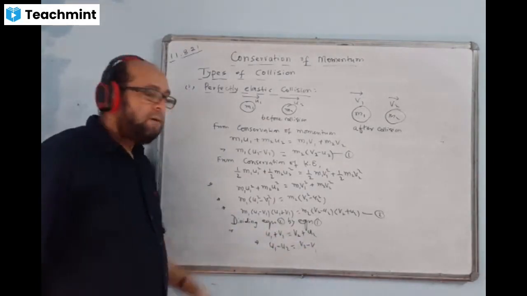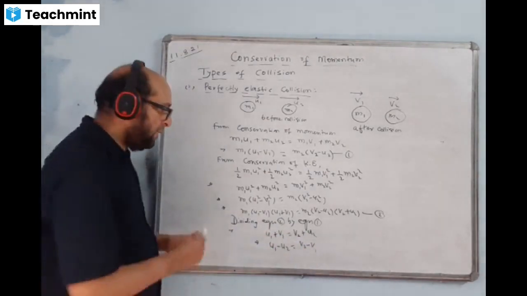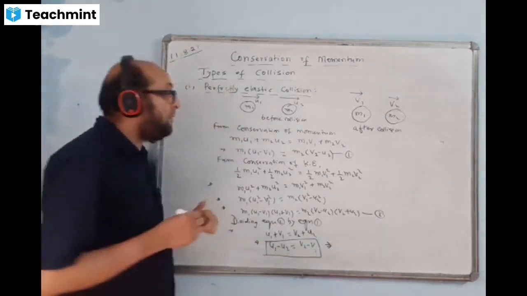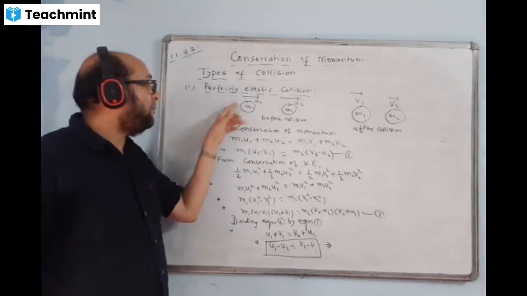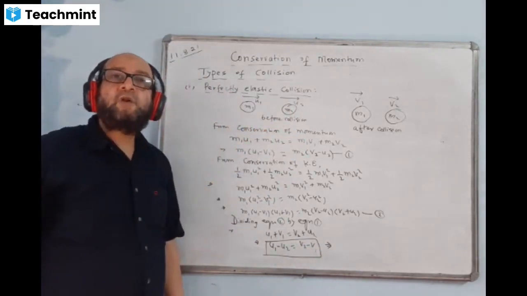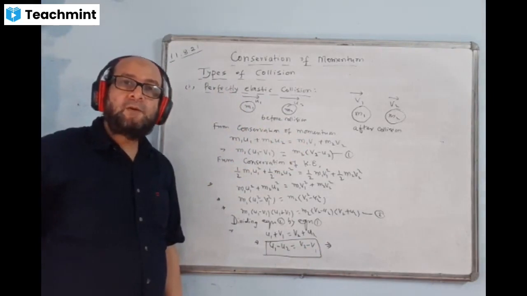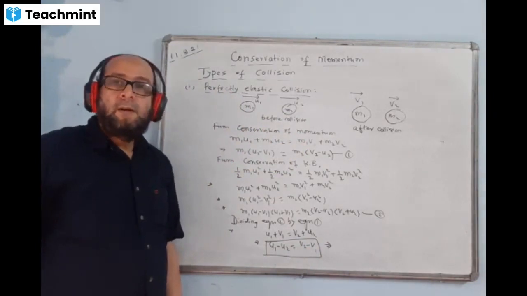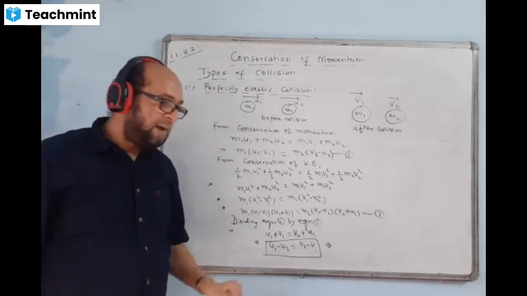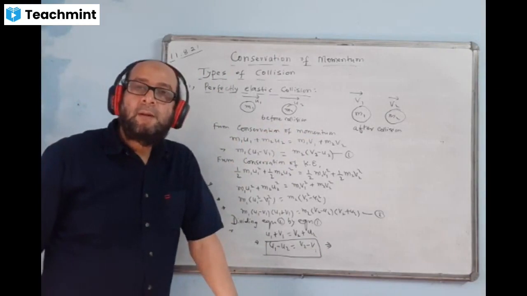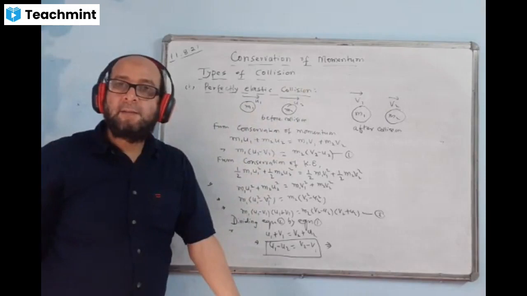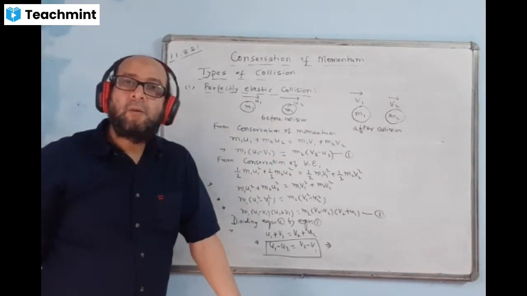u1 minus u2 is equal to what? v2 minus v1. Therefore, we write u1 minus u2. If two bodies are moving in the same direction, what is the value of relative velocity? In the chapter on relative motion, you have already done this, no? If the two bodies move in the same direction, how do you take their relative velocity? You have to subtract. When two bodies move in the opposite direction, you have to add. You know that, yes or no?